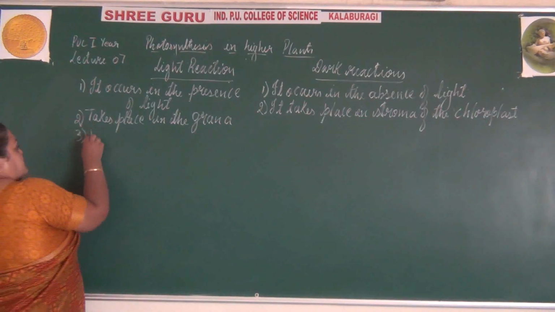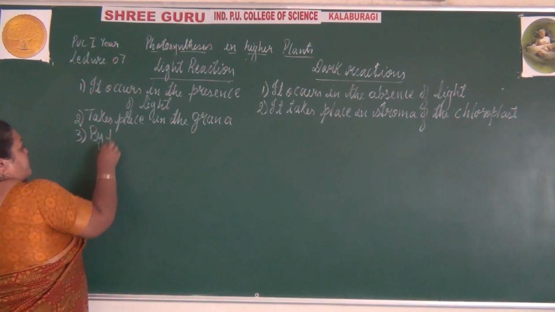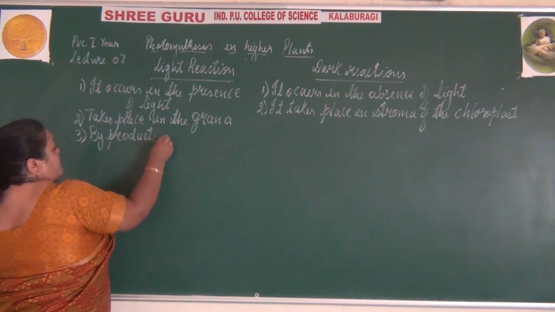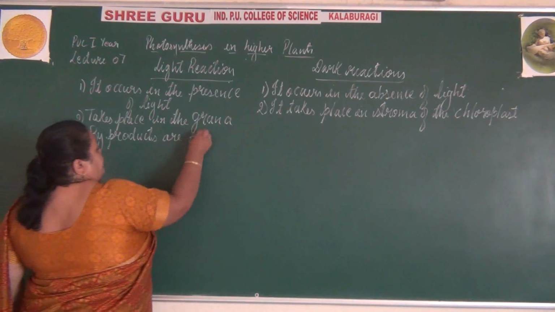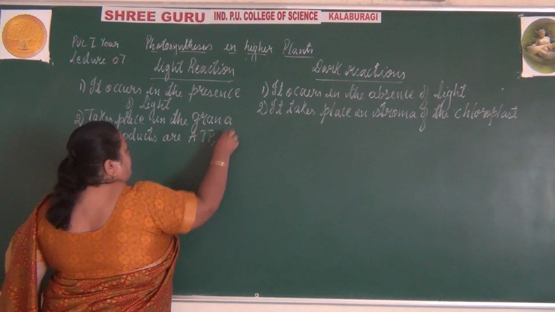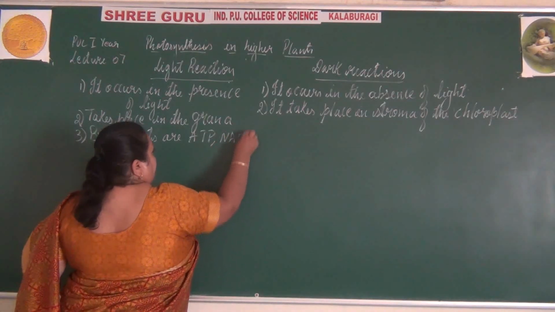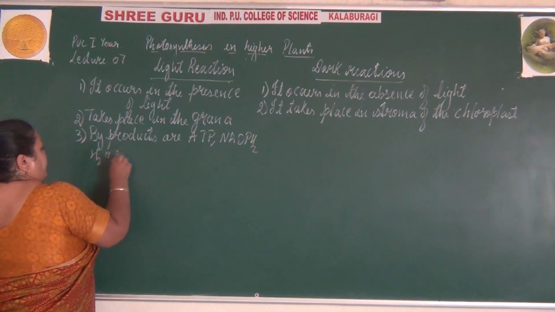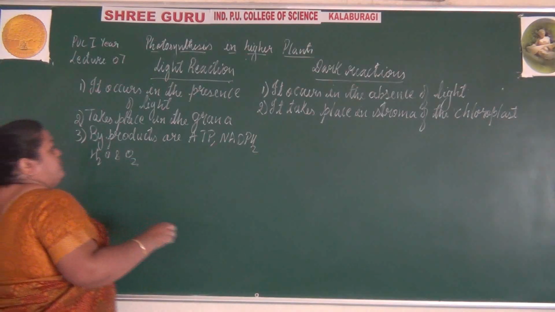So the byproducts of this cycle are ATP, NADPH2, water and oxygen.